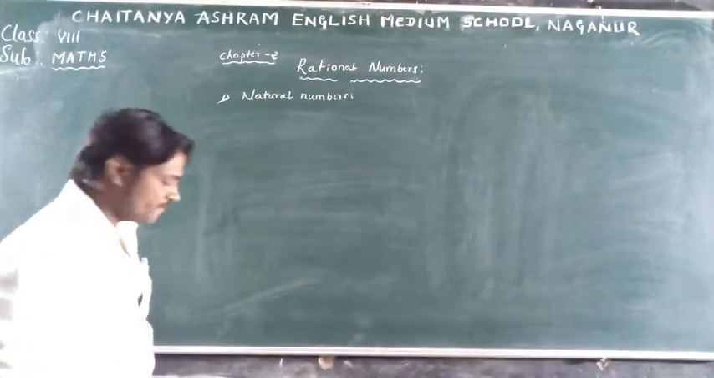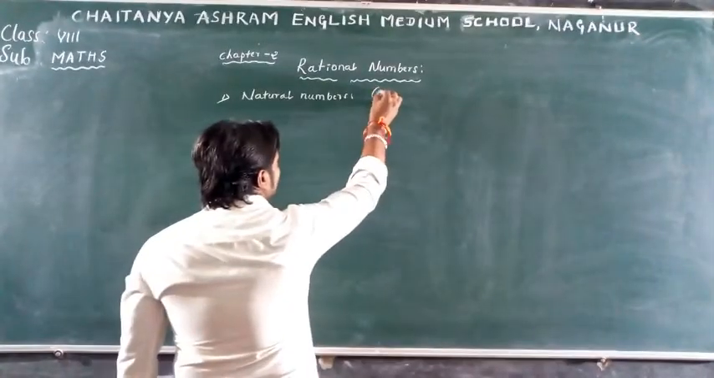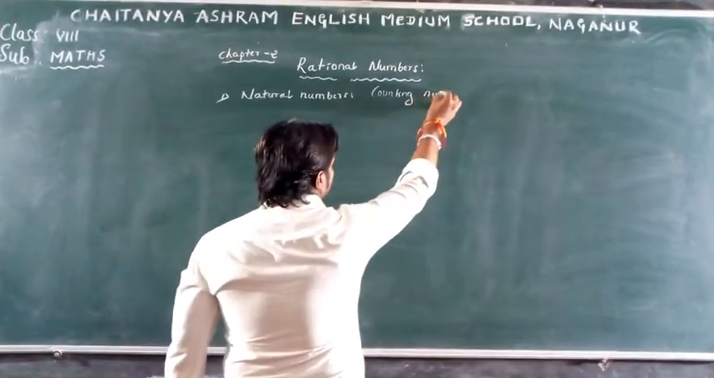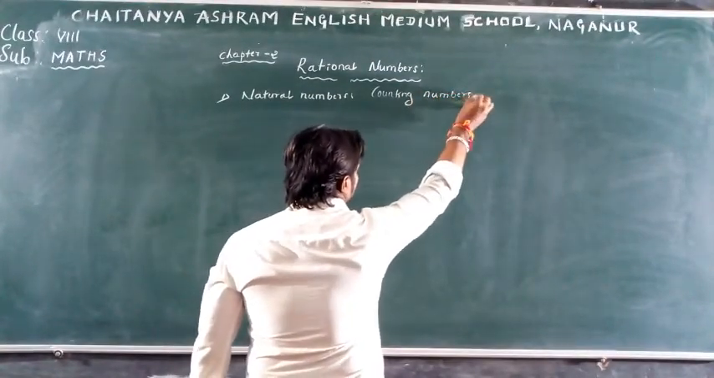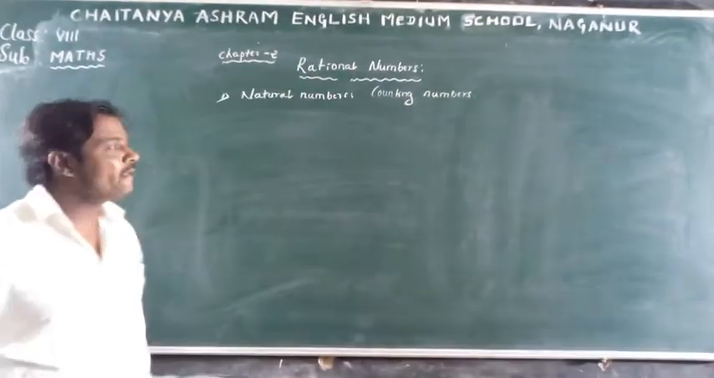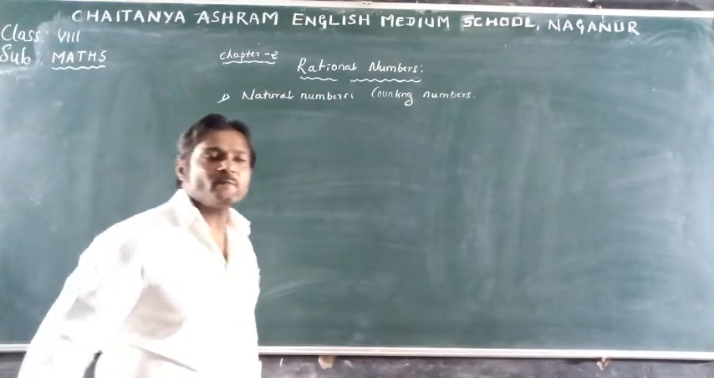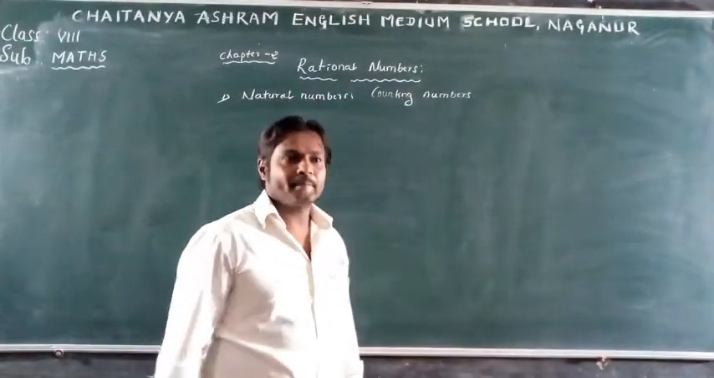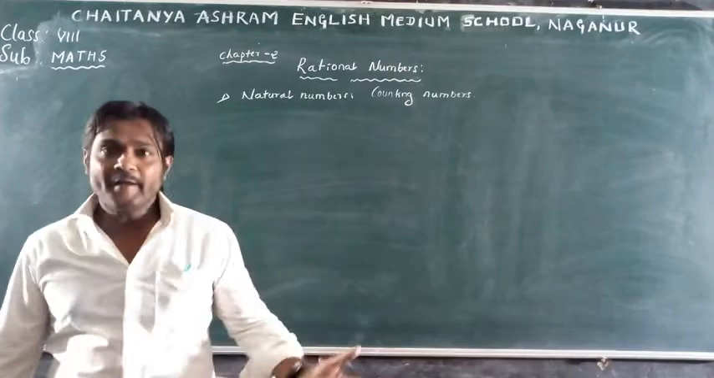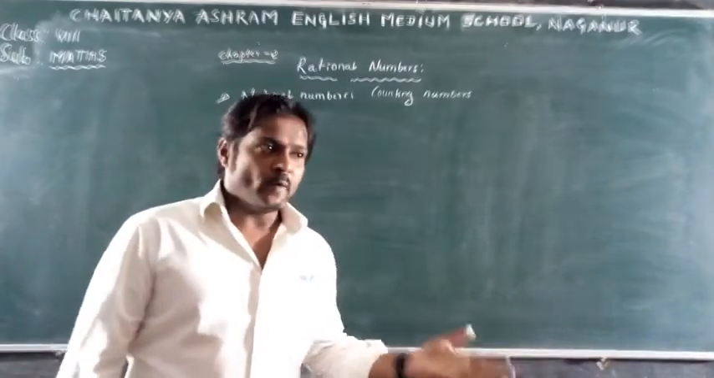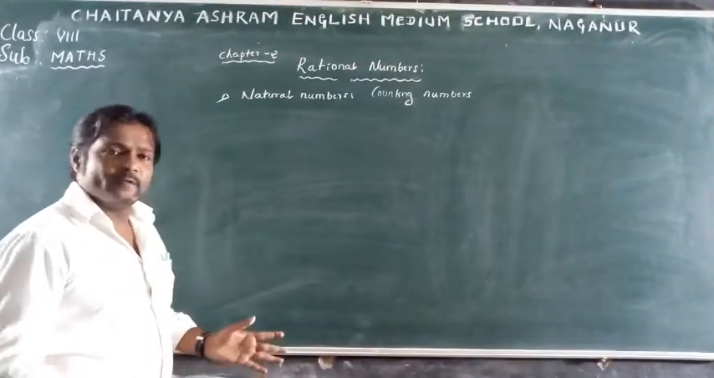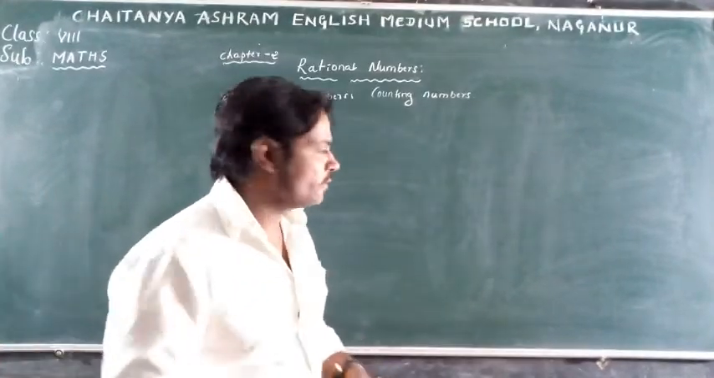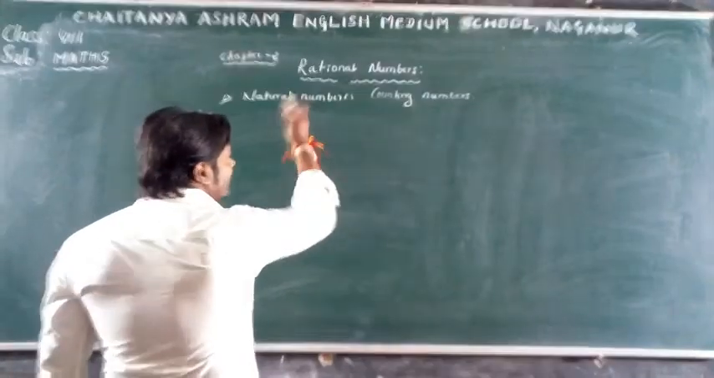Natural numbers means counting numbers. This you know very well. Just give me examples for natural numbers: 2, 3, 4, 100, 1000, 126. Not only this, the numbers which are able to count, those are all natural numbers.